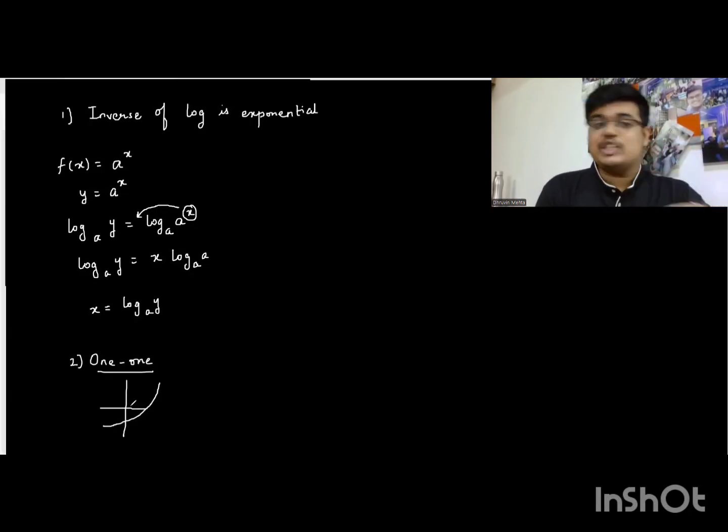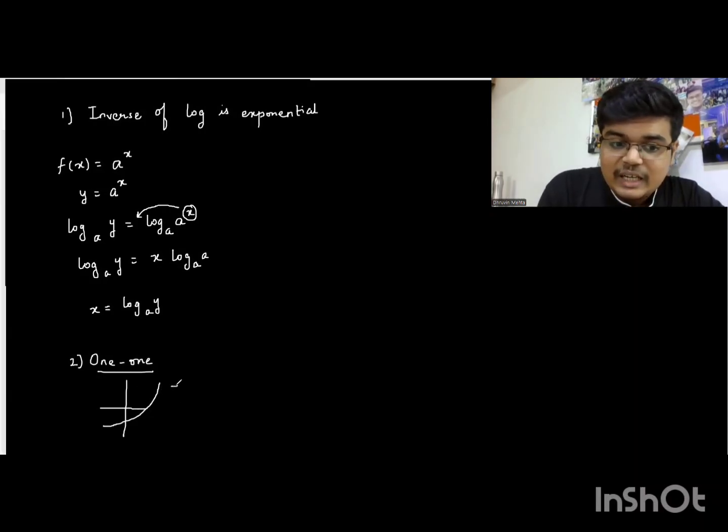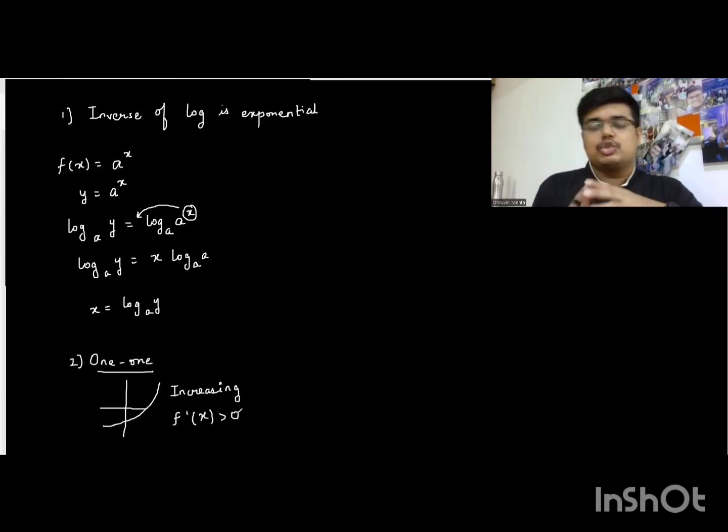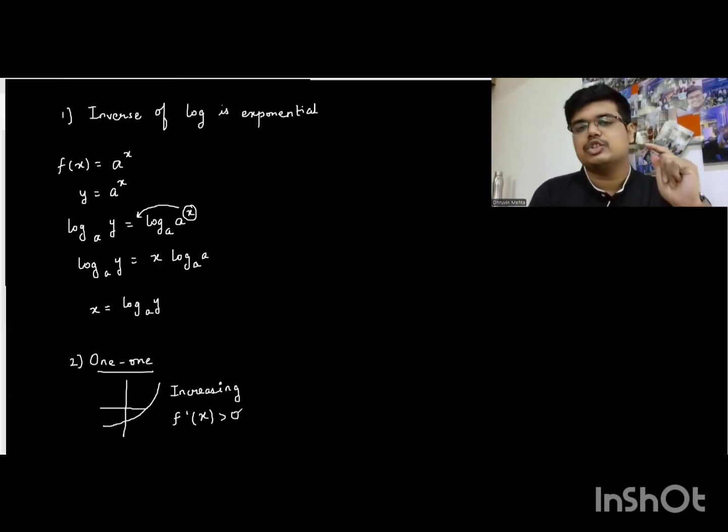Now, if you also look at the nature of this graph, this function is actually an increasing function. I'm linking this with application of derivatives. I hope you remember increasing function basically means that the derivative is greater than 0. So if there is a function and we have to check whether it's 1-1 or not, if we can prove that the derivative is greater than 0, that is, it is an increasing function, then we can say it is a 1-1 function.